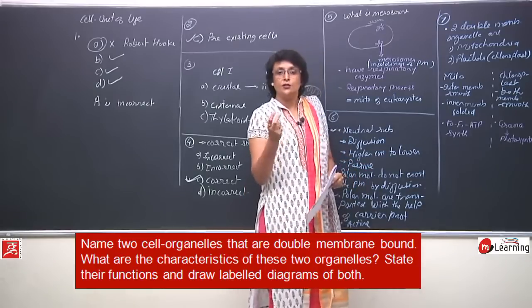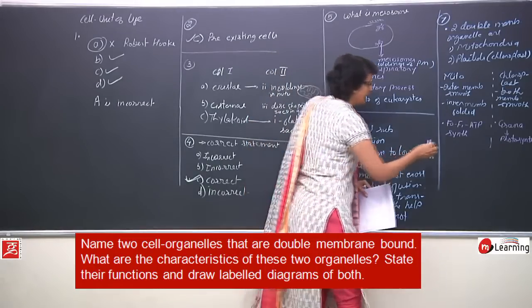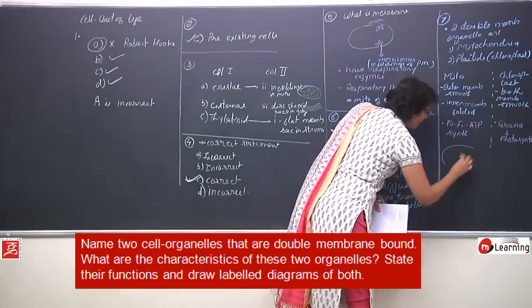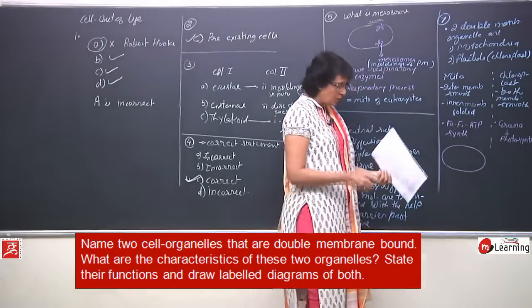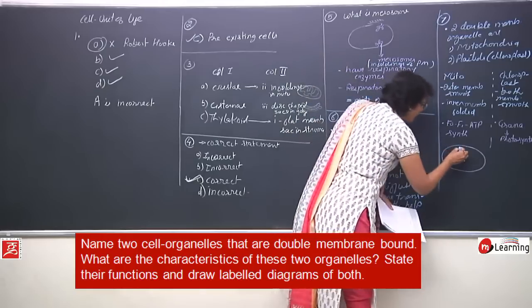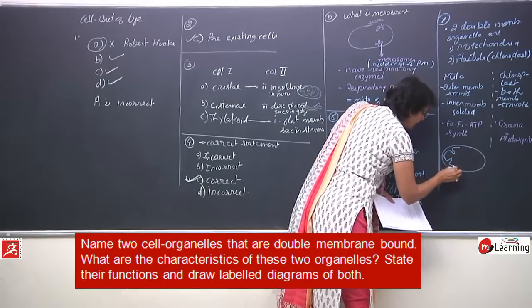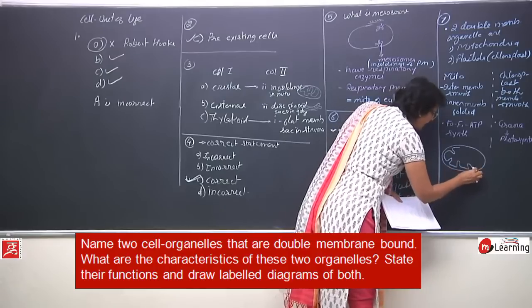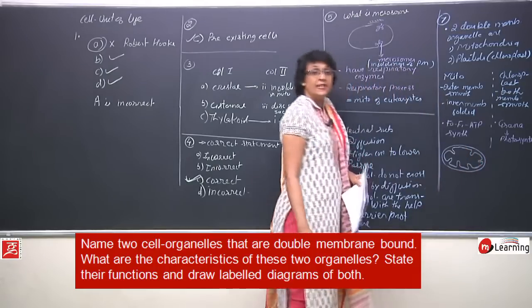Now, let us just quickly draw a small diagram. We have discussed the structure in detail, but when we draw mitochondria, normally we take the oval shape, outer membrane smooth, inner membrane thrown into finger-like folds, which are known as cristae.